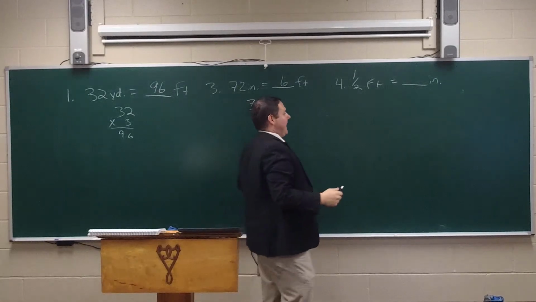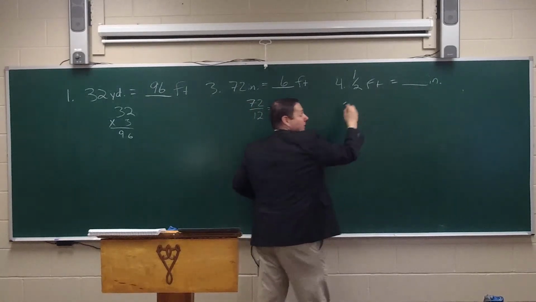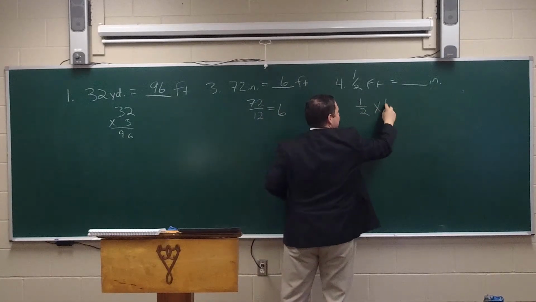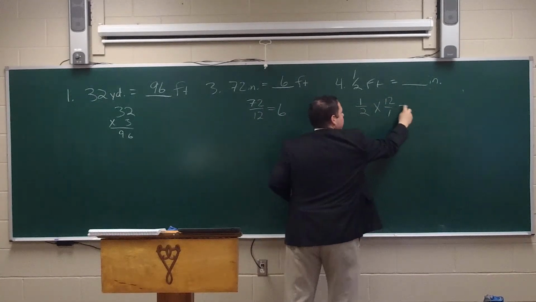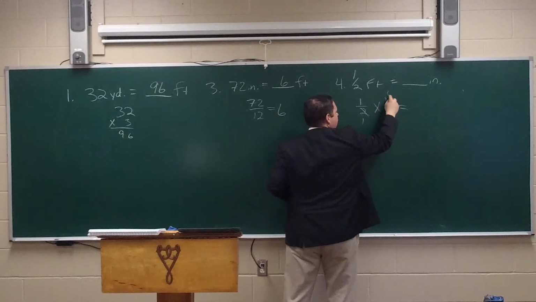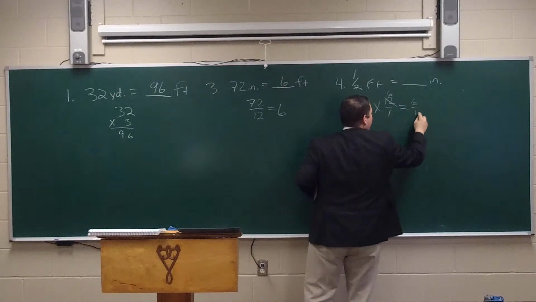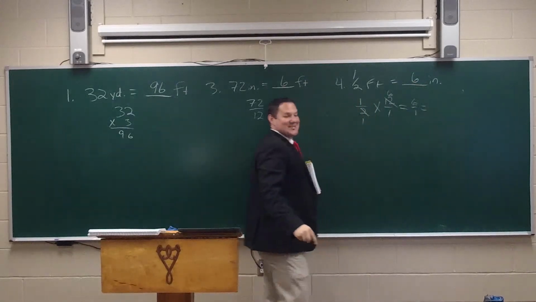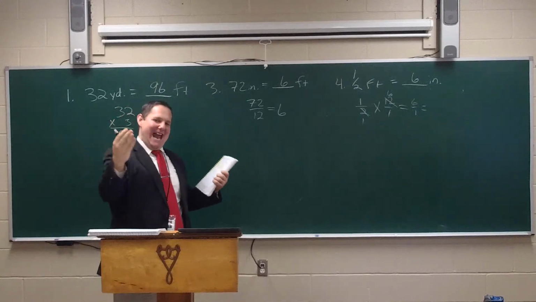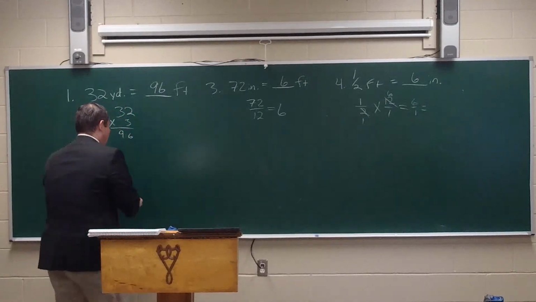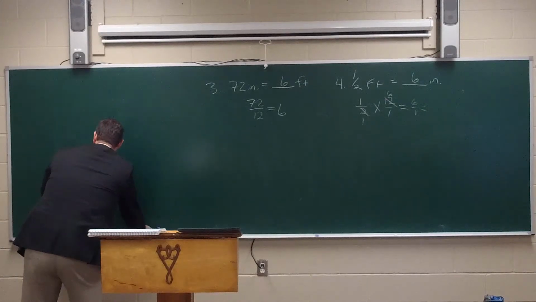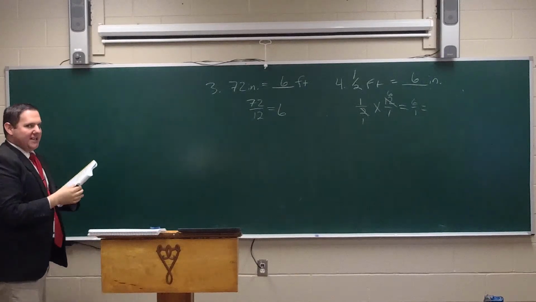That's exactly correct. And there are how many inches in a foot? 12. Very good. So we're going to take 1/2 times 12 over 1. Cancel out our 2 and the 12, which goes 6. We have 6 over 1, which equals 6 inches. And so, yes, logically, we knew half of a foot was 6 inches, but now mathematically, we have found out what that correct answer is as well. Let's move on. I'm just doing some sporadic ones, and I'm going to have you work individually on yours.